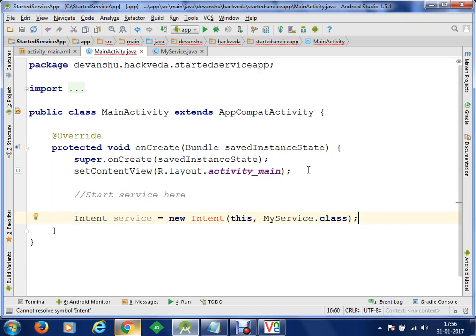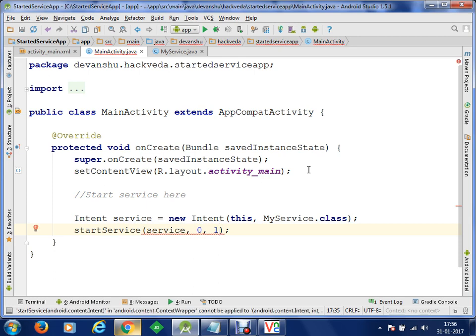Now what next we want to do is start our service using the method startService, and we have to specify the intent service here. Clear? So this is how your service will start. In case you want to send some data with the intent, you can pass it. In case you want to specify some flags and some request ID, you can do that as well. Let's say the request ID is 1 or something like this. Once you have called startService, your my service class will execute. So let's just save this application.